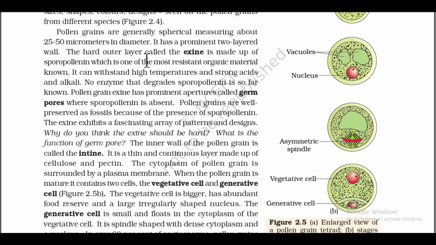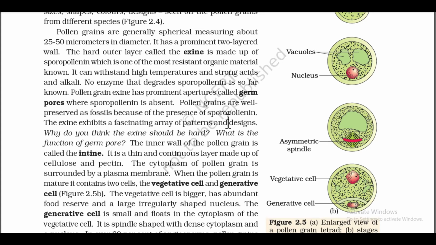The hard outer layer, called the exine, is made up of sporopollenin, which is one of the most resistant organic materials known. It can withstand high temperatures and strong acids and alkali. No enzyme that degrades sporopollenin is so far known. Pollen grain exine has prominent apertures called germ pores, where sporopollenin is absent. Pollen grains are well preserved as fossils because of the presence of sporopollenin.